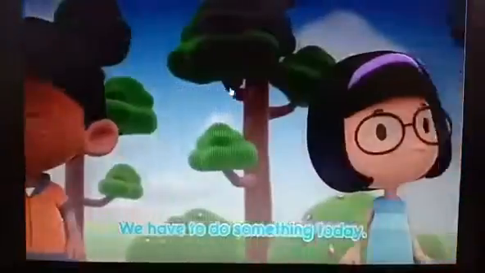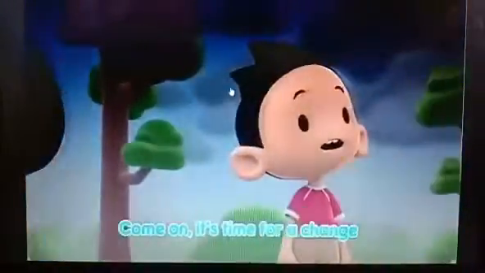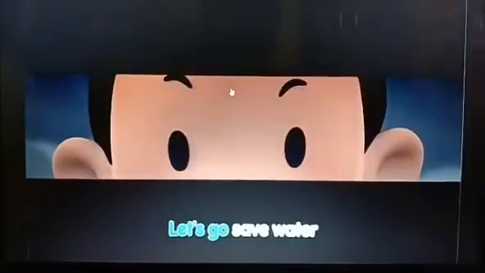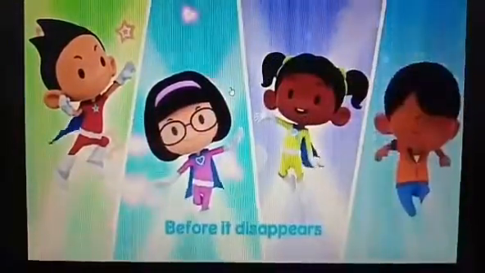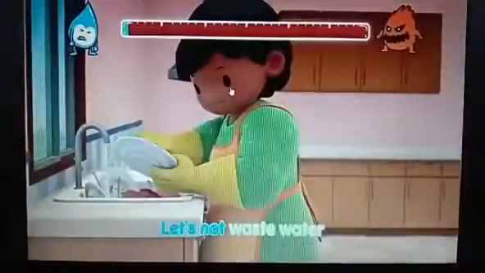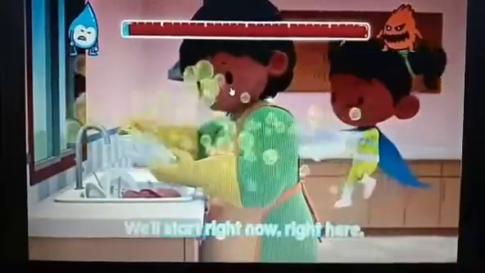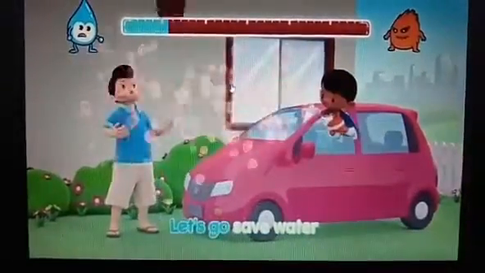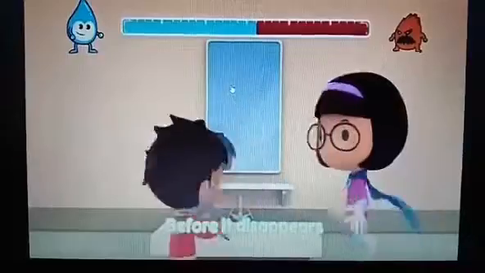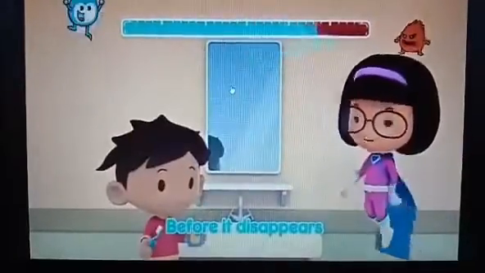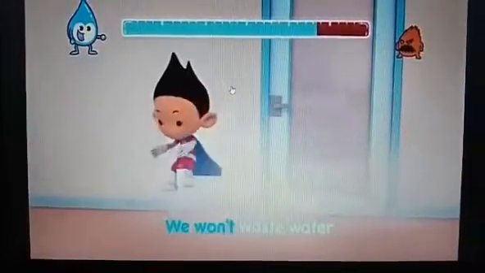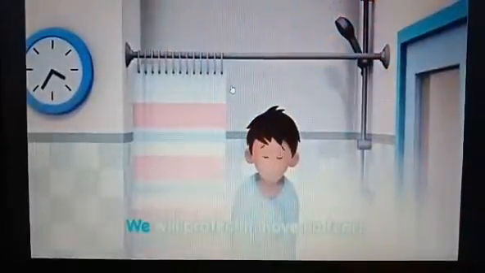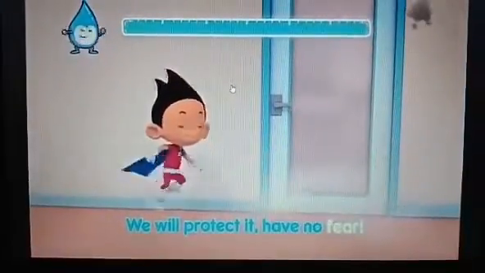We have to do something today. Come on, it's time for a change. Let's go save water before it disappears. Let's not waste water. We'll start right now, right here. Let's go save water before it disappears. We won't waste water. We will protect it. Have no fear.